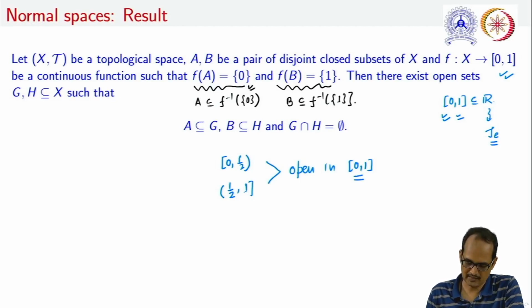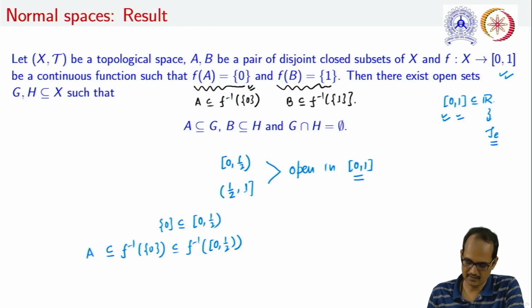Now what we can write is that as this singleton set {0} is a subset of this interval [0, 1/2), we can say that f inverse of the singleton set {0} is a subset of f inverse of this semi-open interval [0, 1/2), and it is to be noted that this is containing A.